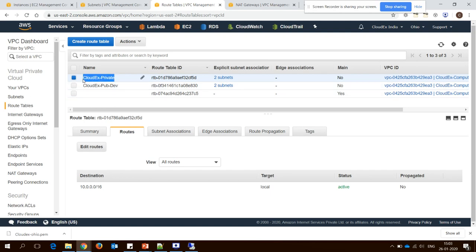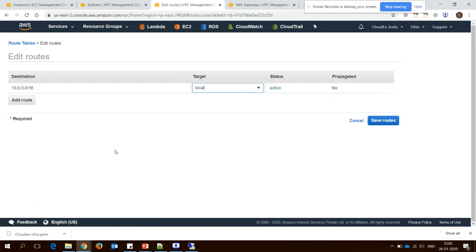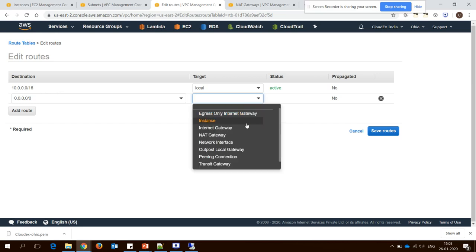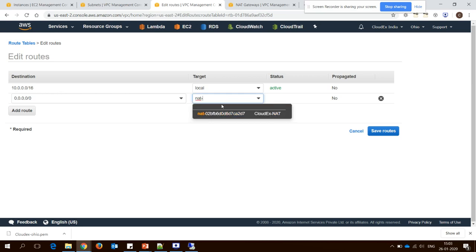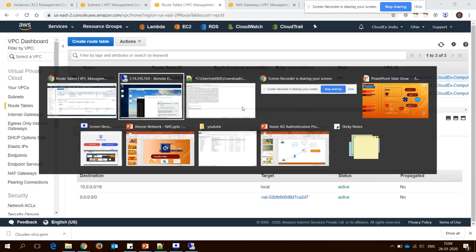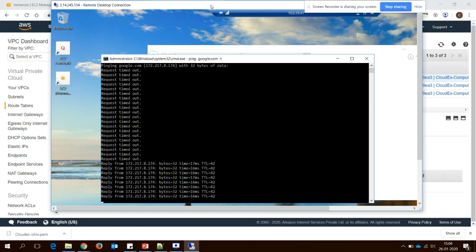In my private route table, as you have seen, I have added this private subnet. So let's go into the route, click on edit, add route, 0.0.0.0/0. I said apart from this, any requests go to the NAT gateway, and which NAT gateway? The one which I have created.